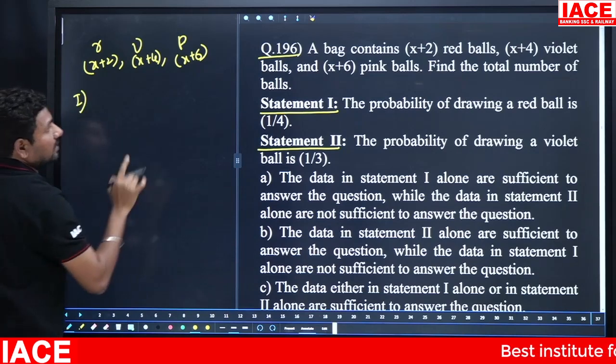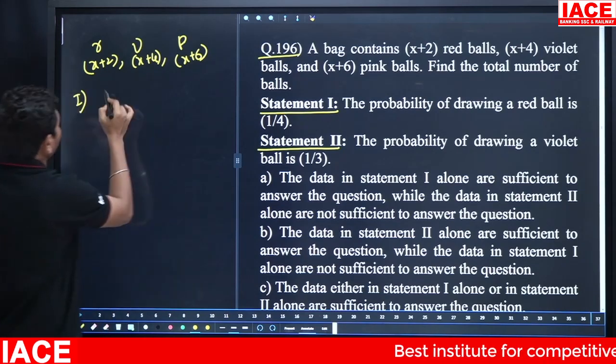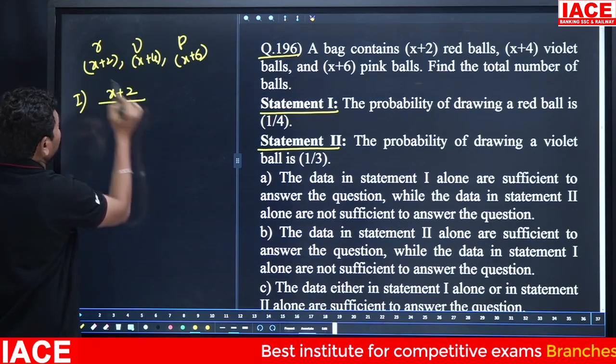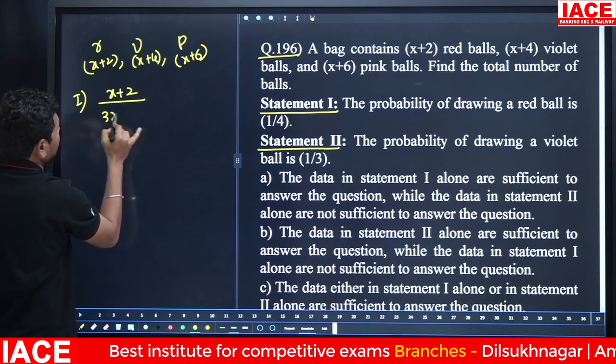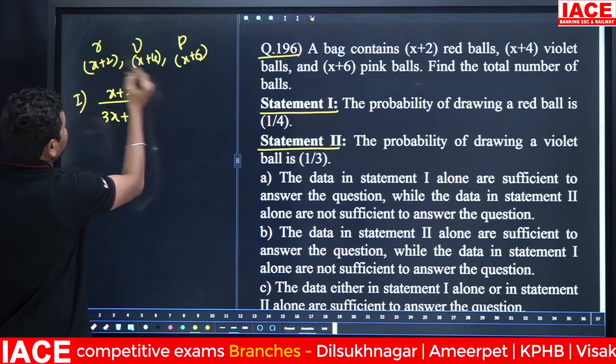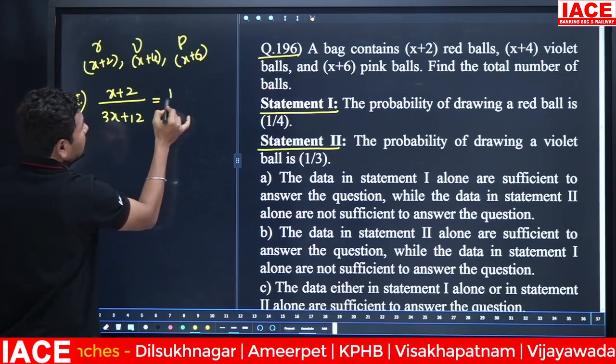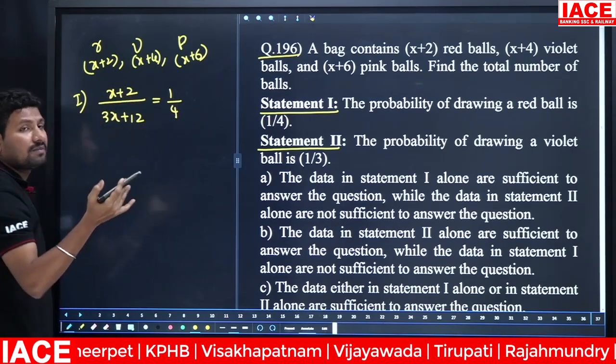Statement 1. The probability of drawing a red ball. Red ball is how much? X plus 2 out of total balls. The total is x plus x plus x, 3x plus 6 plus 4 is 10, 10 plus 2 is 12, is equal to what is the value? 1 by 4. If you are solving this, compulsory you will get the x value.